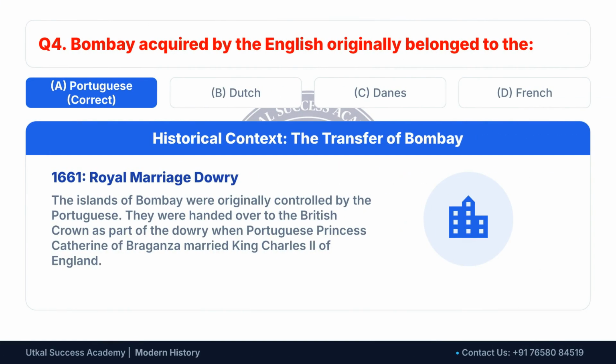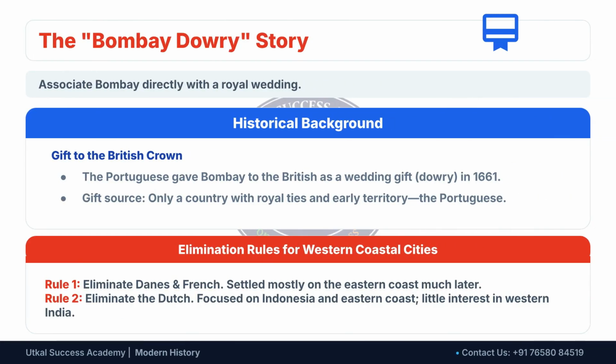Bombay was originally acquired by the English from the Portuguese. The islands were given to the British Crown as part of the dowry when Portuguese Princess Catherine of Braganza married King Charles II of England in 1661. The Bombay dowry story confirms that the city was a wedding gift from the Portuguese in 1661. This historical context helps rule out other European powers who settled much later or focused on the eastern coast.